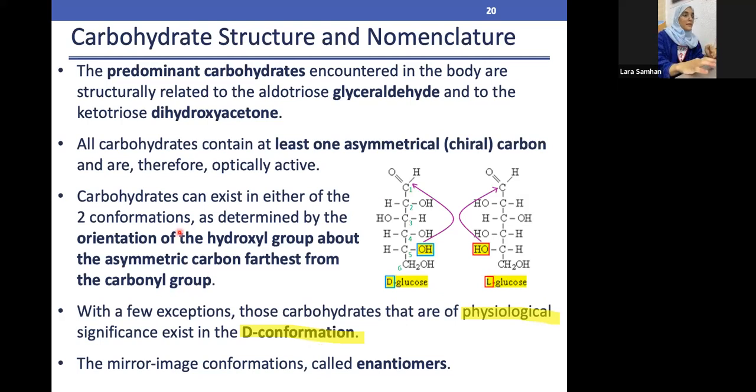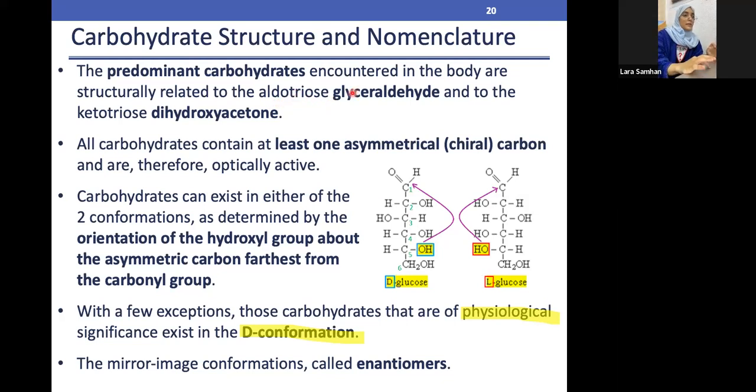Okay, so we have in this slide, it basically says that the predominant carbohydrate encountered in the body, they basically are structurally related. And for example, you have this word aldotriose. Let's say that you don't know this word. Once you see anything that ends with OSE, خلاص you know it's sugar. And trio is basically three, so three carbon atoms of sugar. And aldo is aldehyde, so it has a C double bond O attached to an H. So خلاص you already orient yourself what's the meaning of aldotriose, تمام?